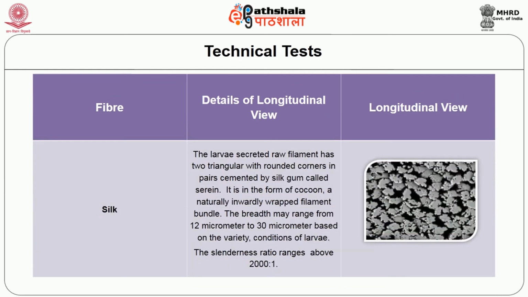Next fiber is the silk. The larvae-secreted raw filament has two triangular shapes with rounded corners in pairs, cemented by silk gum called sericin. It is in the form of a cocoon, a naturally inwardly wrapped filament bundle. The breadth may range from 12 micrometer to 30 micrometer. The slenderness ratio ranges above 2:1.